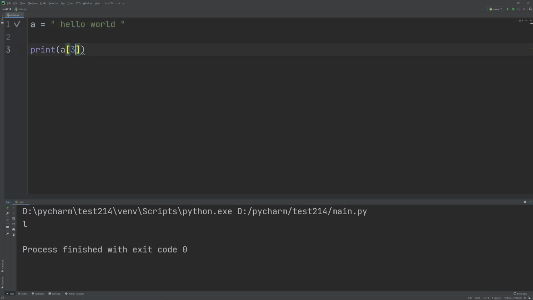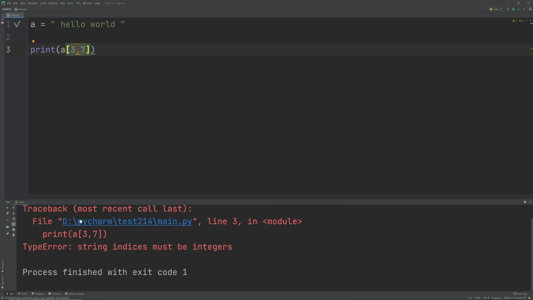I can also say, suppose I said 5 and then I run it. So what if I try to give a range, like say 3 to 7? Let's run it and see what we get. Okay, so we'll have to go through that in a second. But yeah, that's all you have to do to find the array value inside the string.